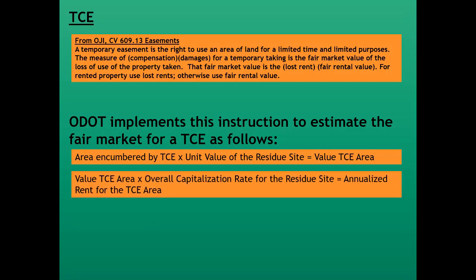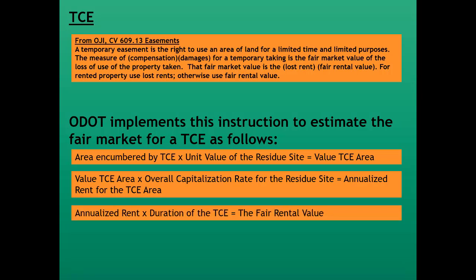All right, so the value of the temporary construction area is then multiplied by an overall capitalization rate appropriate for the residue property. Because when we multiply value times a rate, that gives us annualized rent for the temporary construction area. Annualized rent is then multiplied by the duration of the temporary construction easement.